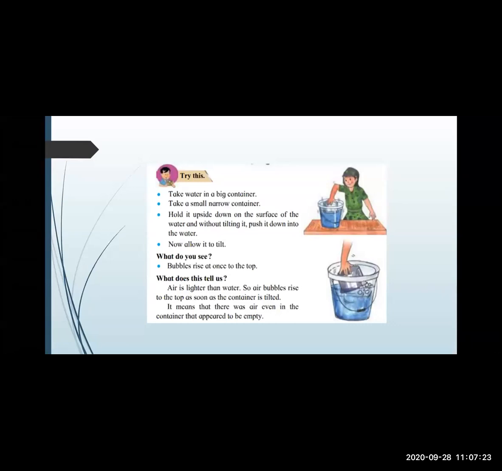कुछ भी empty vessel लो, उसके अंदर क्या भरा रहता है? Air. What is there inside that? Air is present in the empty vessel. In any vessel, air is there. So when you are pressing that container downwards, what are you going to see? Bubbles arise at once to the top.